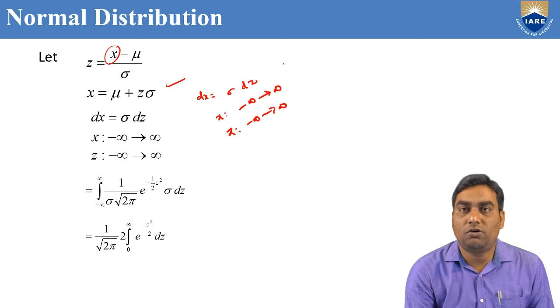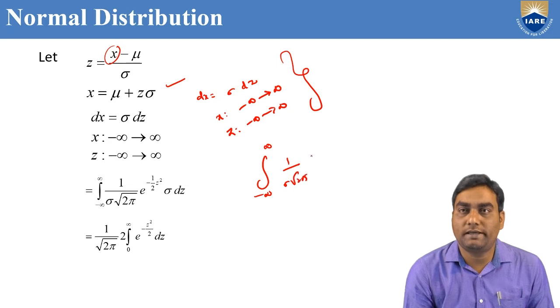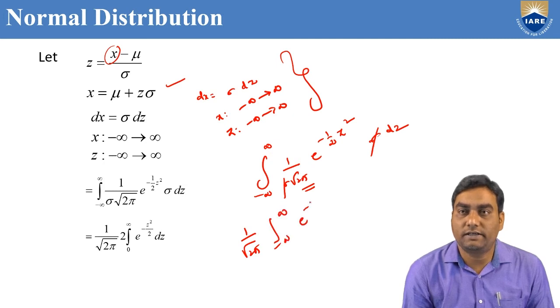Substitute all these values in the integration: integral minus infinity to infinity 1 by sigma root 2 pi e power minus 1 by 2 z square, because x minus mu by sigma is z, and dx can be written as sigma dz. So sigma is a constant, we can take it outside and sigma cancels. 1 by under root of 2 pi integral minus infinity to infinity e power minus z square by 2 dz.